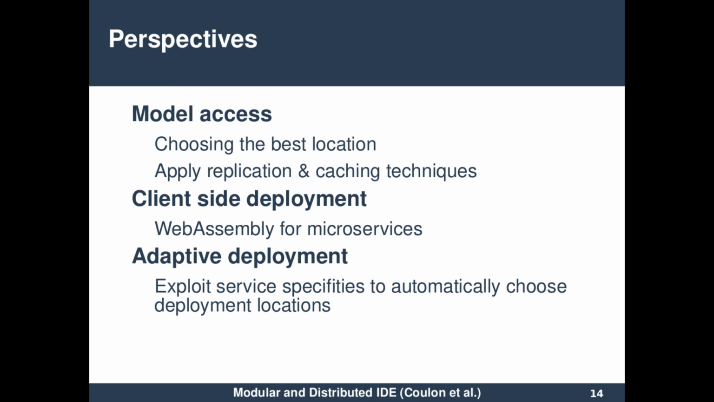Firstly, we experimented with stateless microservices, and the load of the model is costly. So there is a need to investigate how to access the model. Determining the best location for a model, and proposing caching or replication techniques are leads to explore. Another point to explore is deployment directly inside the web browser to minimize latency. WebAssembly may be an interesting target for our microservices generator.